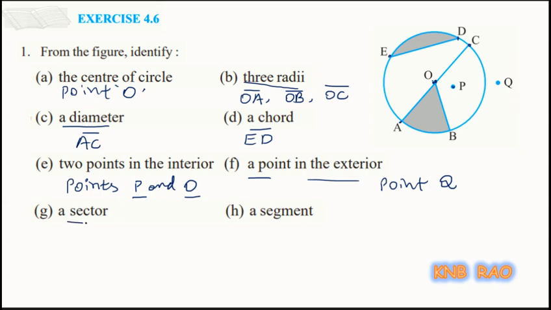Now we are asked to find a sector. Here a sector is the region bounded by an arc at one end and radii made out of the ends of that arc. So here the sector is AOB. We write the arc's ends and the center in the middle, the middle letter being the center of the circle. So sector AOB.